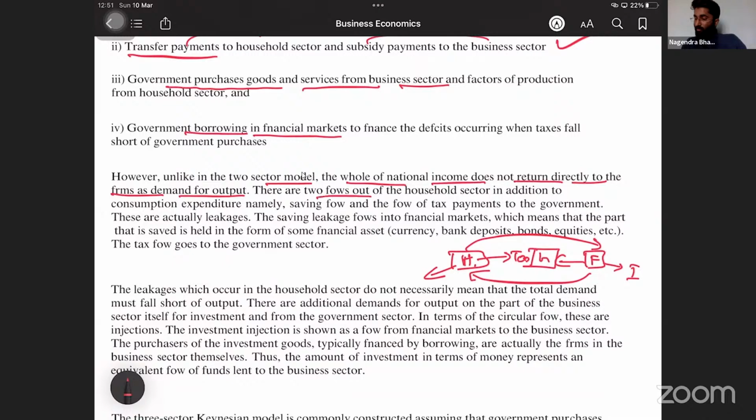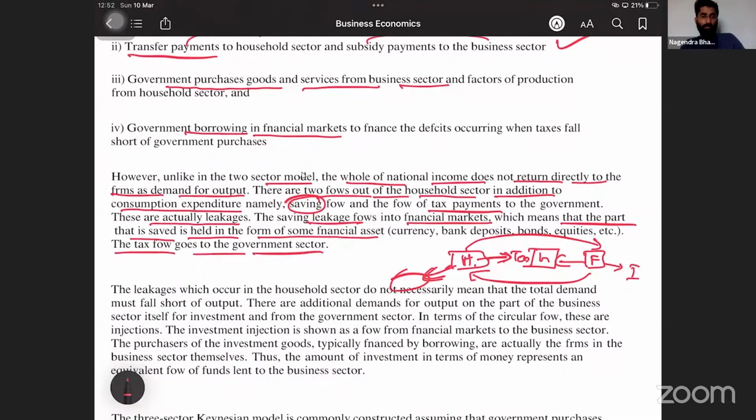Like this. There are two flow outs of the household sector in addition to the consumption expenditure, namely savings flow and tax payments. Both we discussed now. Household will give some savings and it will give some tax. Two flows to the financial market and to the government. These are actually leakages. The saving leakage flows into the financial market, which means that the part that is saved is held in the form of some financial assets. The tax flow goes to the government sector.